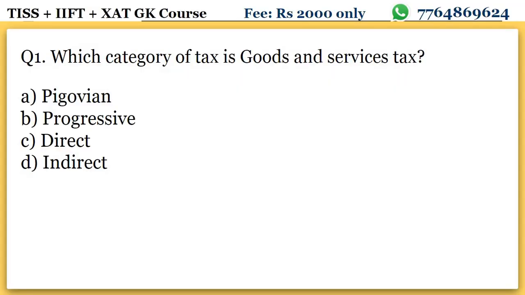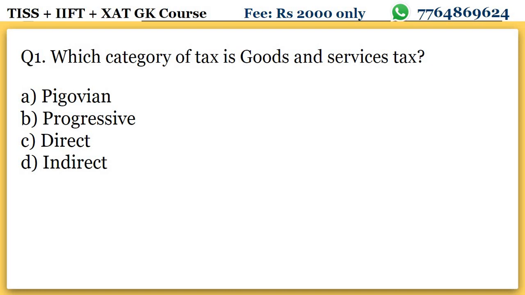A says Pigovian tax, B says progressive tax, C says direct tax, and D says indirect tax. A Pigovian tax is intended to tax the producer for goods or services that create adverse side effects for the society. For example, the tax on cigarettes, then the tax on petrol, diesel or carbon emitting substances. They are levied to discourage the use of those things and they are termed as Pigovian taxes.